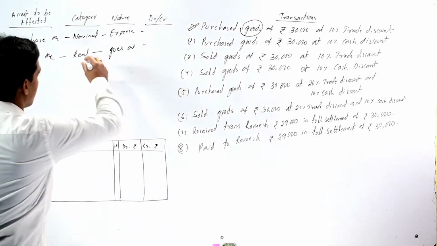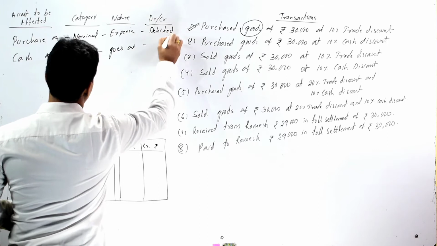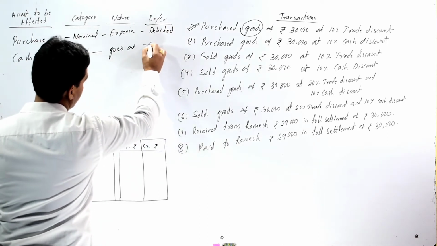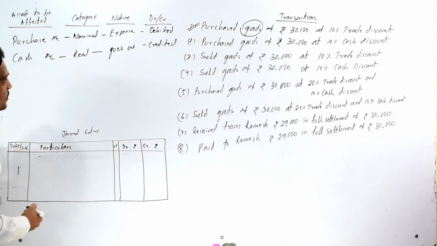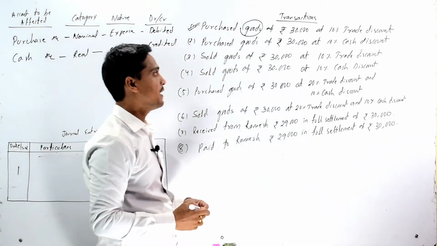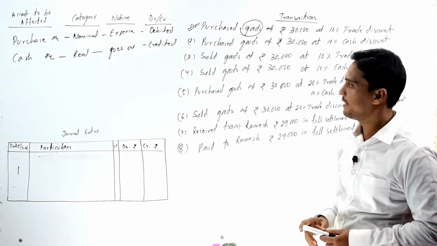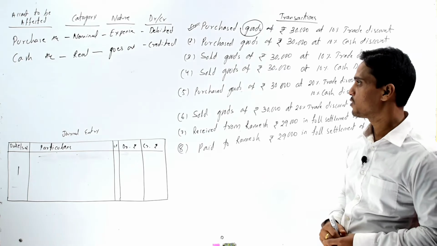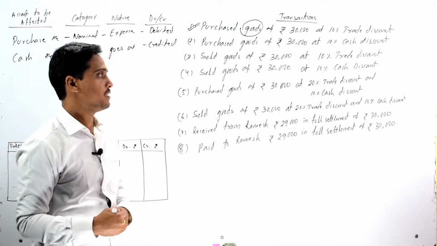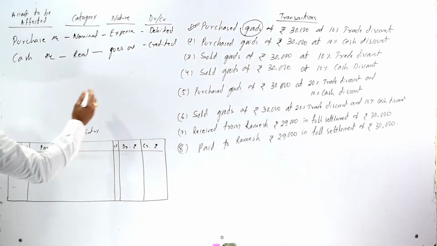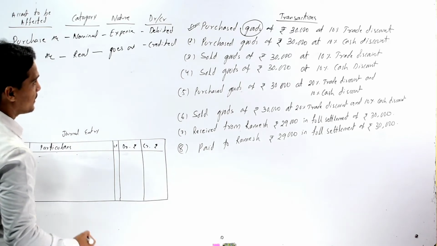So here our purchase account should be debited and our cash account, as it goes out, should be credited. But before passing journal entries, we should find out the amount to be debited and the amount to be credited.